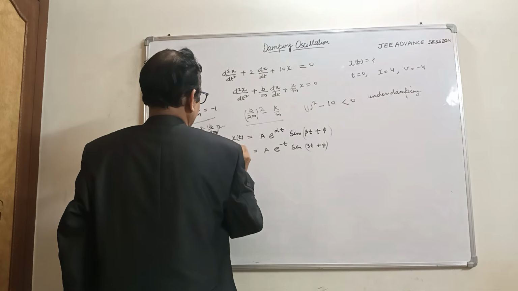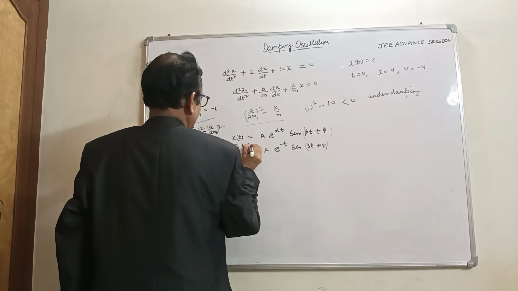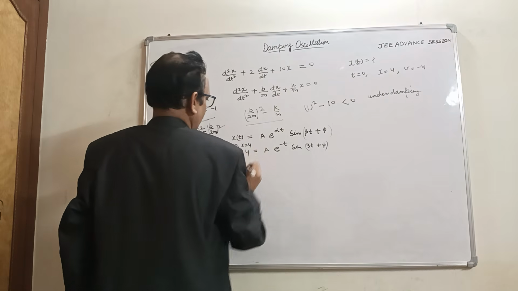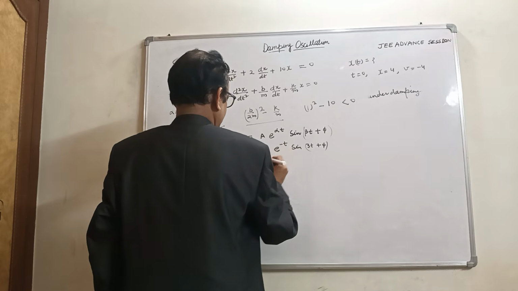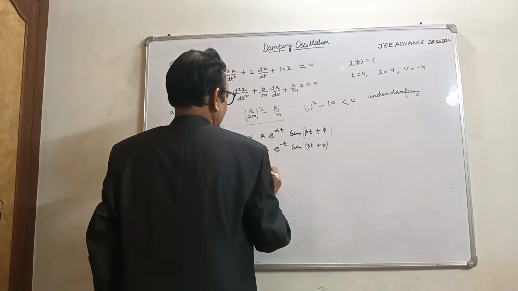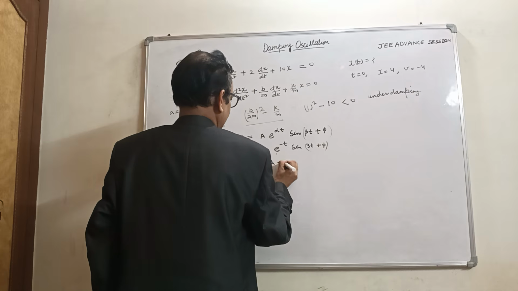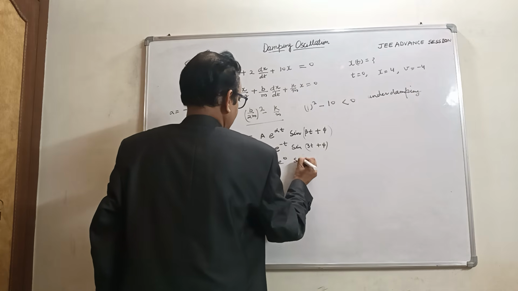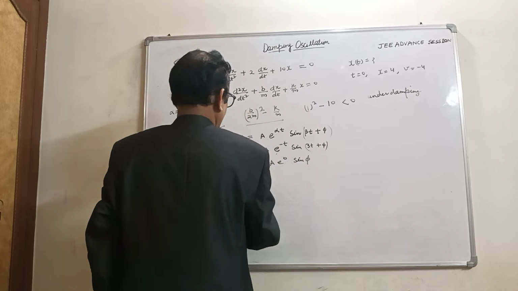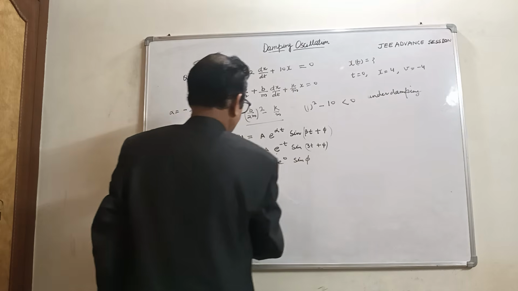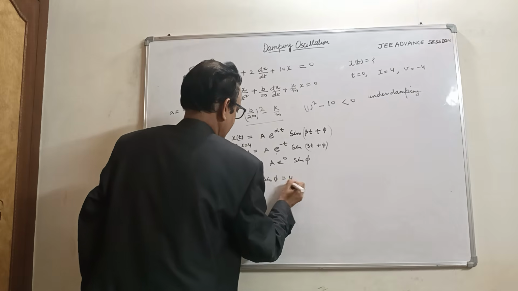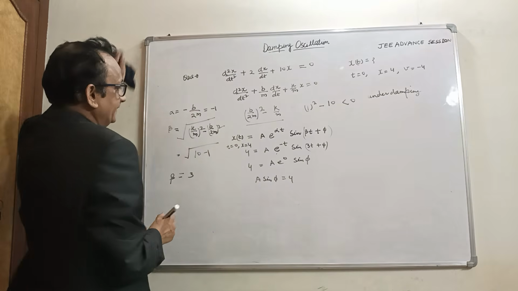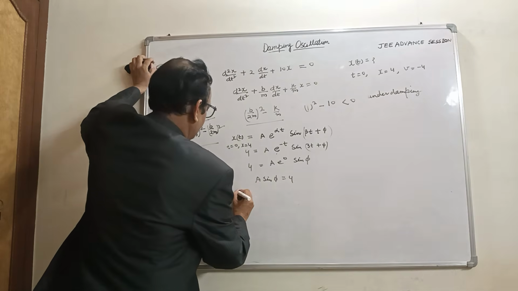At time t equal to 0, x is equal to 4, given in the question. So 4 becomes A e raised to power 0 sin phi. So A sin phi becomes 4.